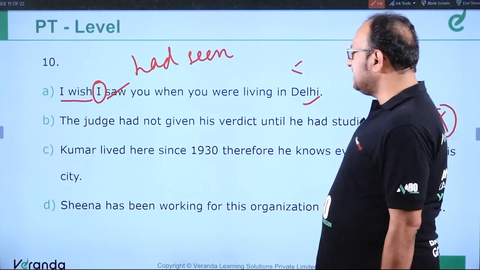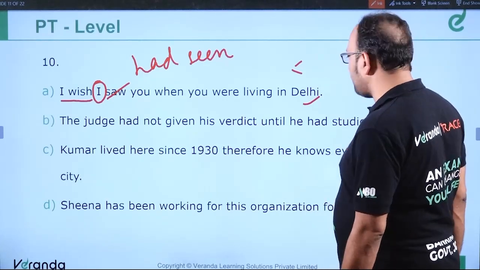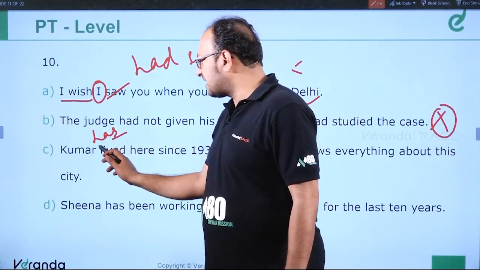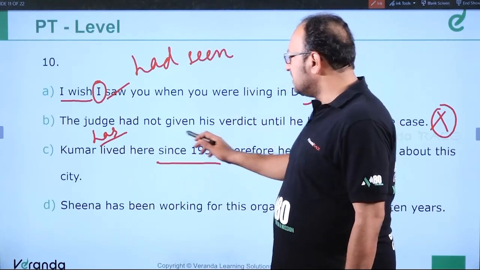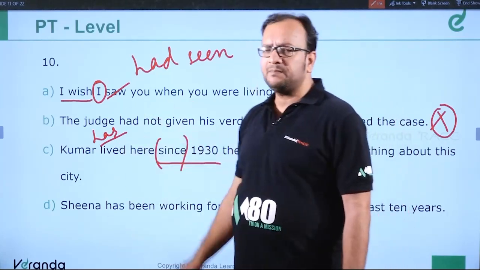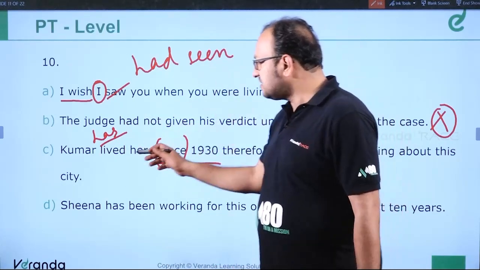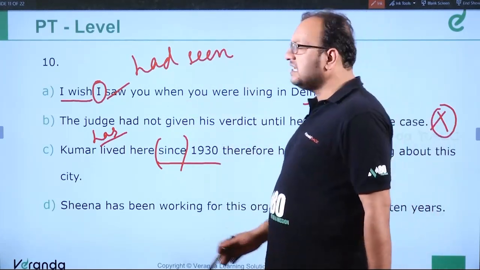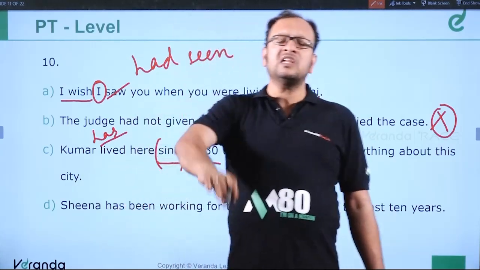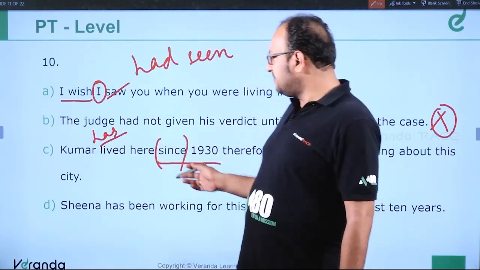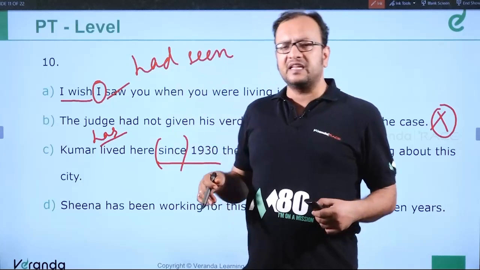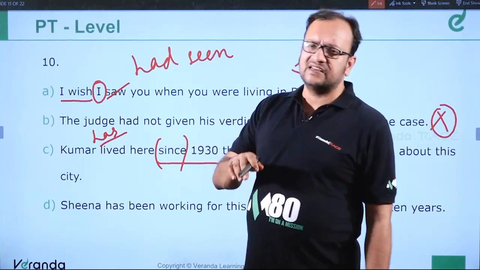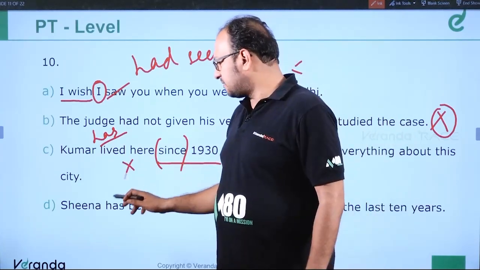Kumar lived here since 1930. Therefore, he knows everything about this city. See, it should be has lived. Kumar is a singular entity, so has lived. Since 1930, because since has been used, it should be present perfect or present perfect continuous. Since we are talking about Kumar living in the city and he knows everything about this city, it means he is no more living in the city right now. So Kumar has lived here since 1930 or has been living here since 1930, so he knows everything about this city. So has been living or has lived, both are correct. So this sentence is incorrect 100%.